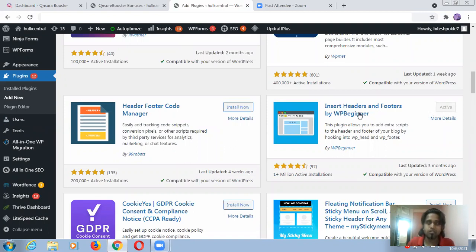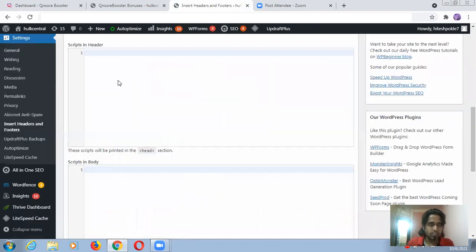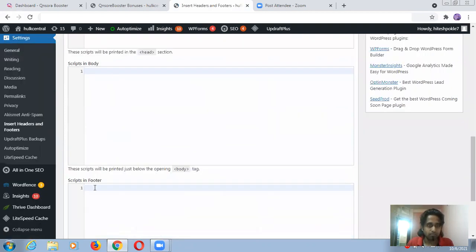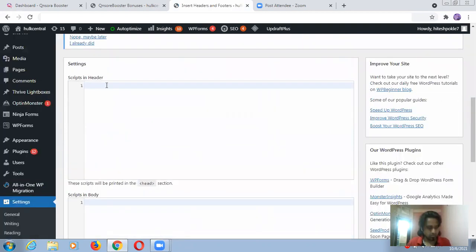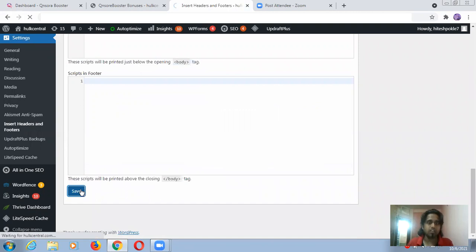After activating, you will see it. Actually I will show you where you can see this. I activated this. You need to install and activate. Now come to the settings. This is my settings. When you come to the settings, come here on the right side and see this is Insert Headers and Footers, which I already showed you right here. So I'm just going to click on this. You have to do the same things. When you click on this, you can see scripts in header, in body, and footer. You have to paste this in the header and click on the save button. You have to do the same things.